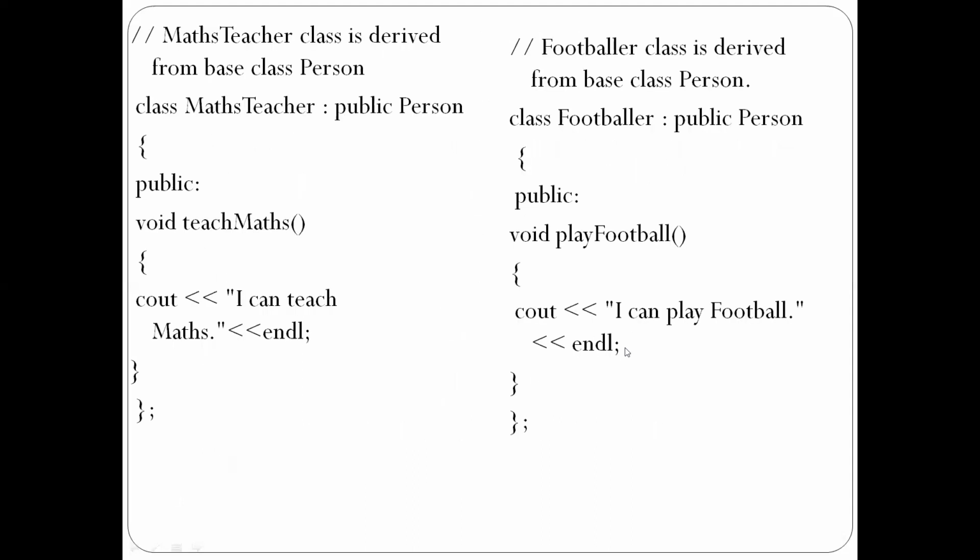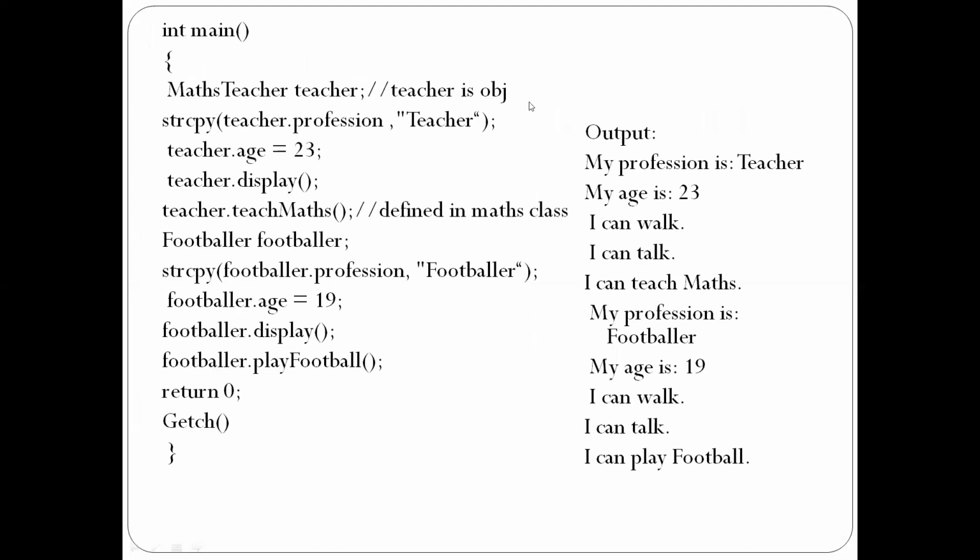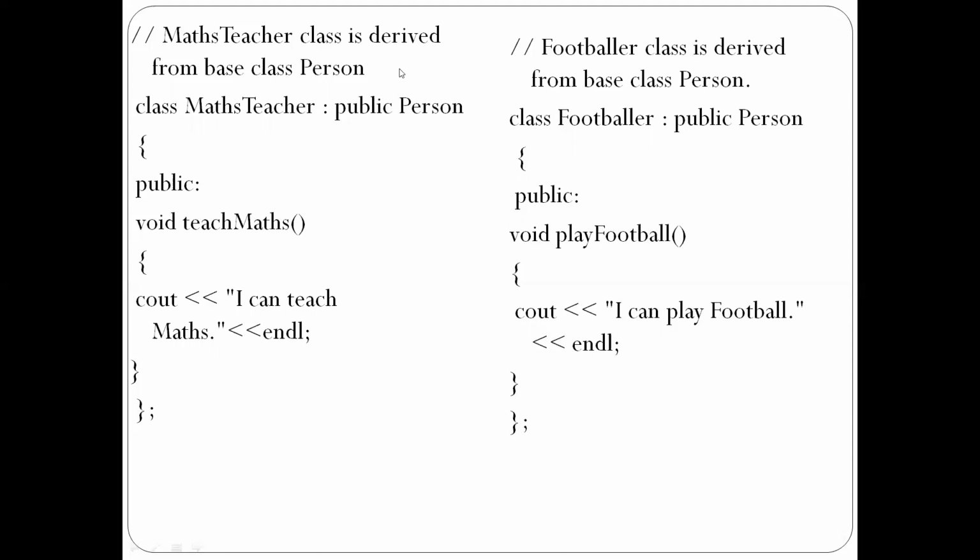Next we'll see the continuation of the program. The MathsTeacher class is derived from the base class Person. So we are taking a derived class, MathsTeacher. Remember that we always need to follow with a colon, the public keyword and the base class name, that is Person.